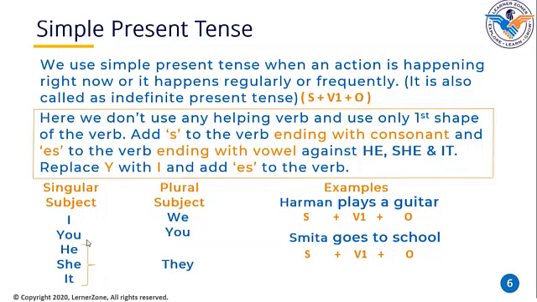So I do, we do, you do, you do, and we add ES for he, she, it only. So he does, she does, it does. Again, they do only. One more. Let us take go. I go, we go, you go, you go, he goes, she goes, it goes, they go.